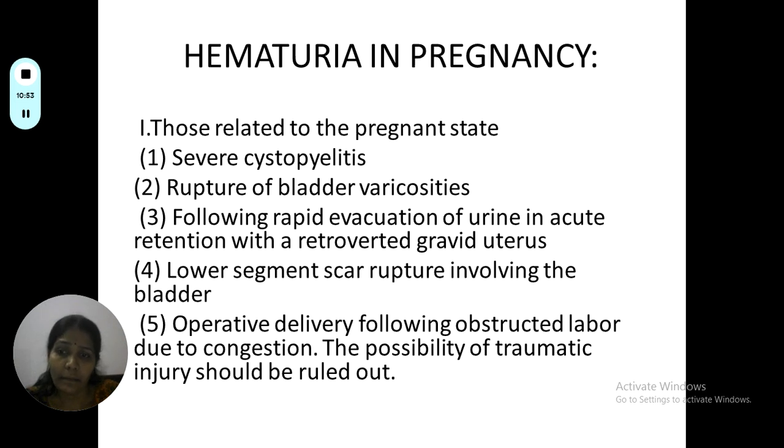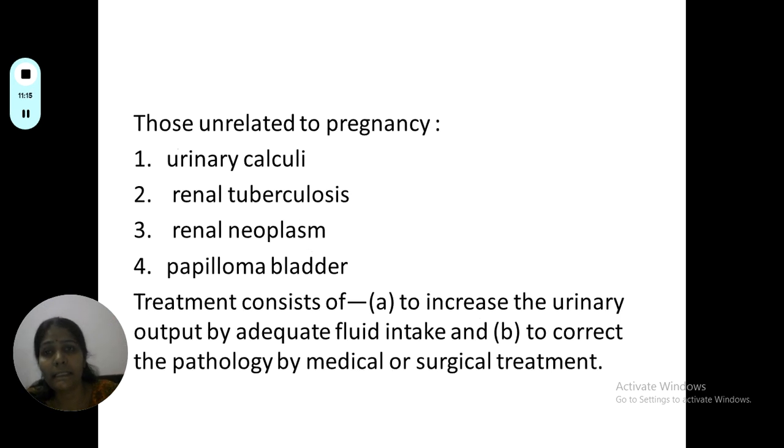Lower segment scar rupture involving the bladder, or bladder injury. Then operative delivery following obstructed labor, due to congestion. When there is obstructed labor and we go for operative delivery like forceps, the possibility of traumatic injury to the bladder should also be ruled out. So these are causes of hematuria that can be related to the pregnant state.